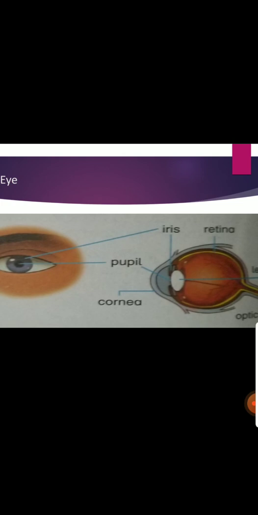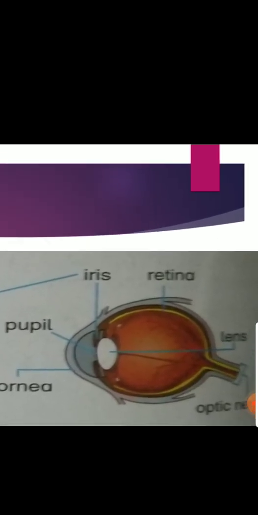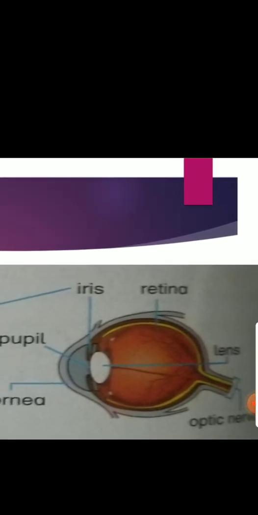Look at this picture. The colored part of the eye is the iris. Can you spot it here? And can you see the pupil here? Pupil is a hole in the center of the iris, and it allows light to enter the eye. And cornea is the transparent part of the eye. And the optic nerve, what does it do? It carries messages to the brain. See, this is an optic nerve. It carries messages to the brain.